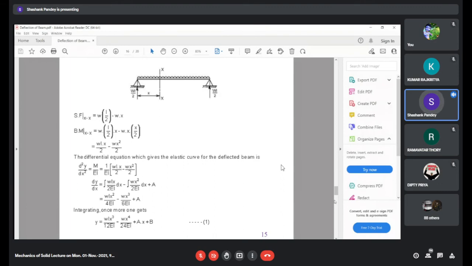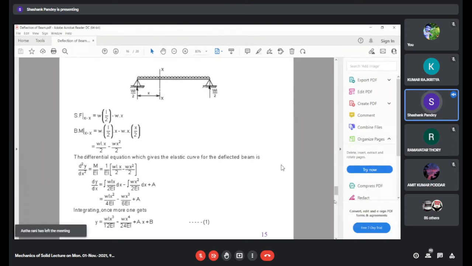At X is equal to 0 and X is equal to L, the deflection will be, who can tell? 0. Correct. At X is equal to 0, deflection will be 0. At X is equal to L, deflection will be 0. So where will the slope be 0? Can anybody tell me here? Slope will be 0 at